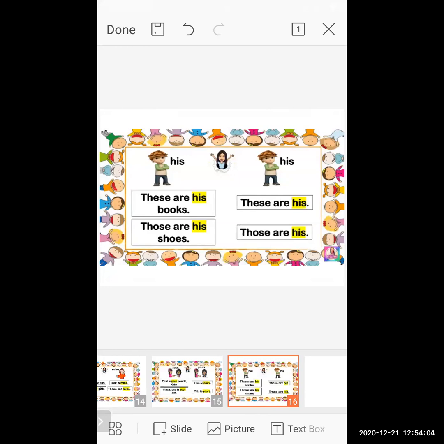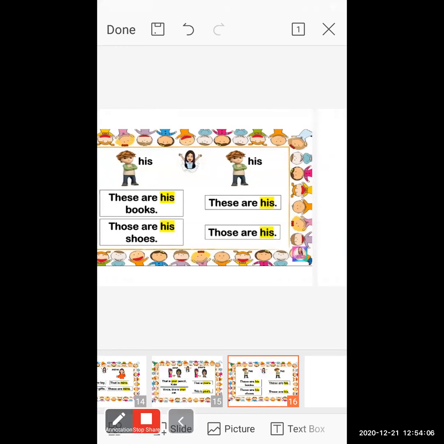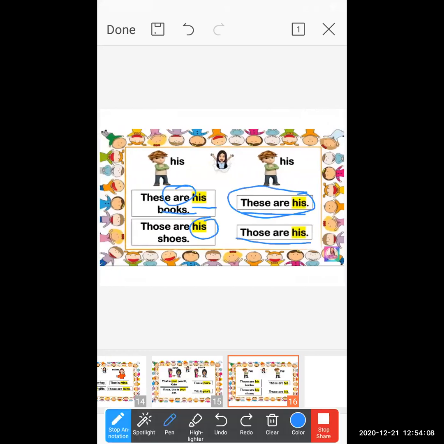Now look at this side. These sentences: "These are his." "Those are his." Now these stand alone because the clear information is not mentioned over there. "These are his, those are his" also show ownership. The sentences show the ownership and the possession, that you have the ownership of particular things or a particular person.